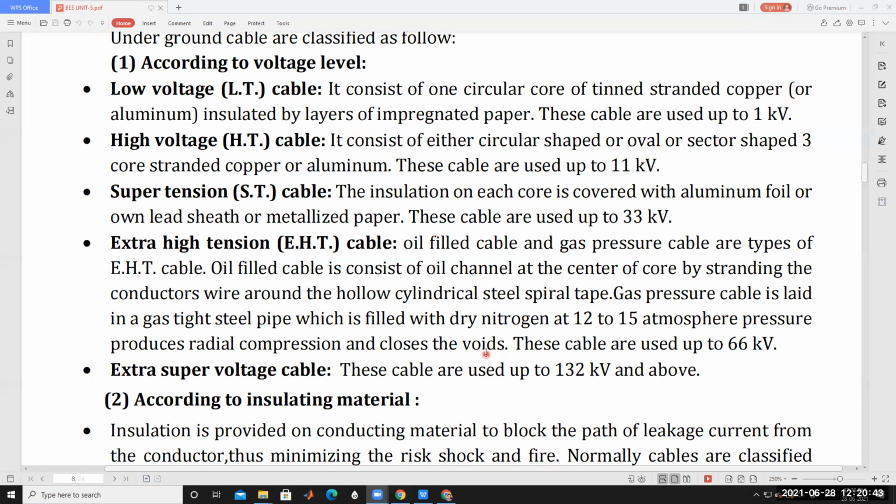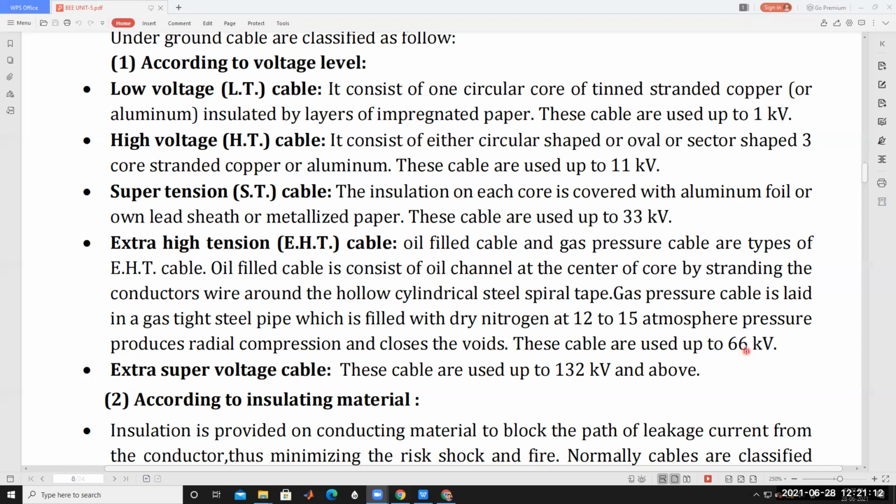A void is nothing but an empty place, meaning the place that is not covered by insulation. That void is filled by gases, which means this place acts as an insulator. Like this, the insulation of the cables is increased by filling the gas and by filling the oil, so the rating of the cables increases.